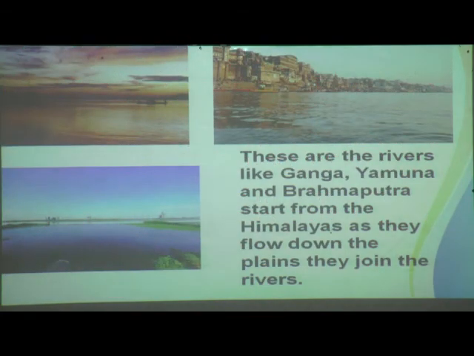These are the rivers, children. Can you see the rivers here like Ganga, Yamuna, Brahmaputra? These rivers start from the Himalayas. As they flow down to the plains, they join other rivers. All this melting snow converts into water and joins these rivers. Can you see all these rivers?